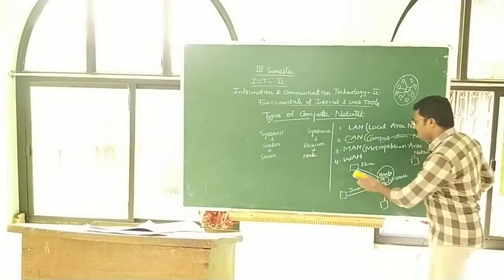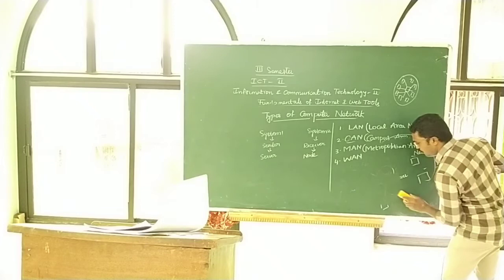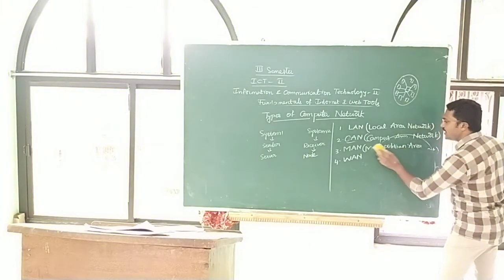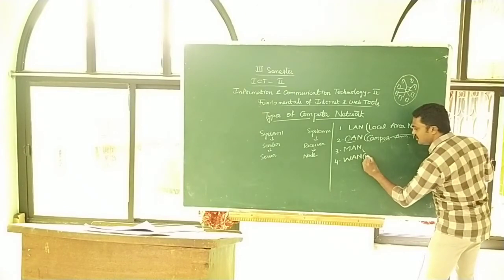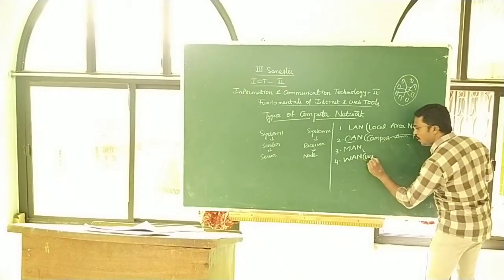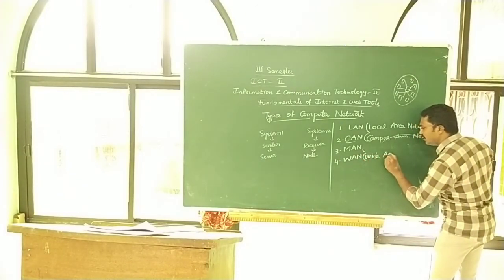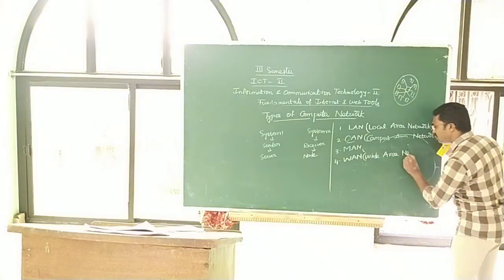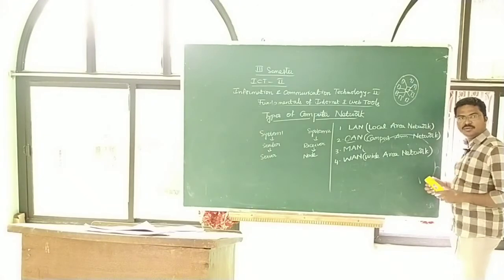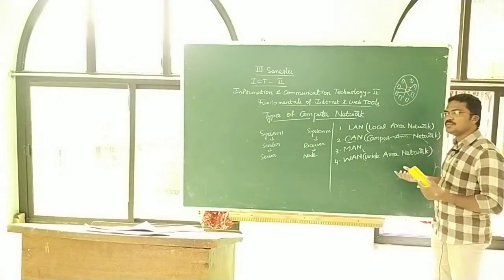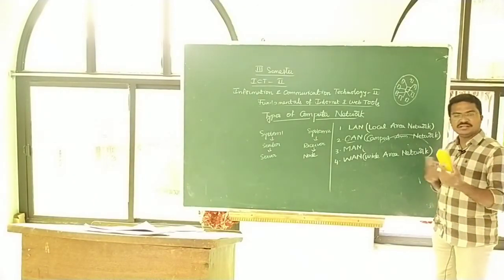The fourth technology is called a WAN, wide area network. It is a very popularly used technology in computer networks. A wide area network is the best example of the internet, because on the internet we access information from state to state and country to country.